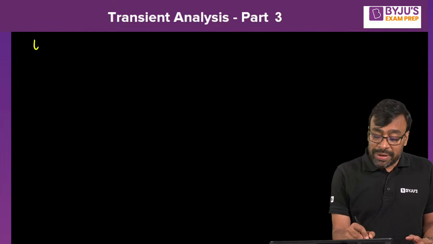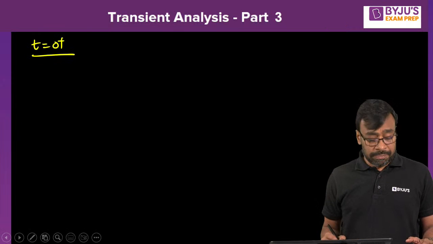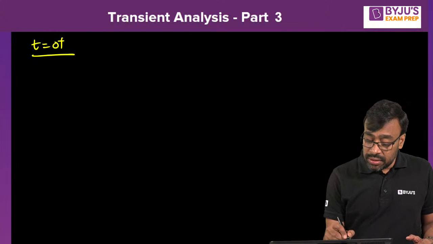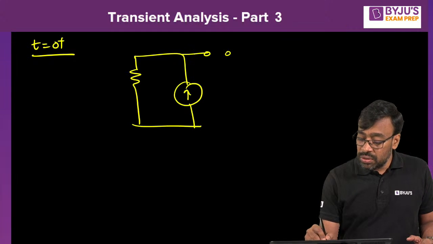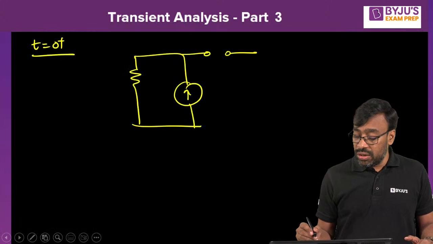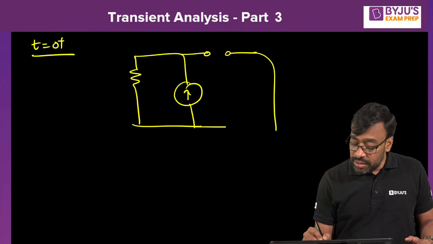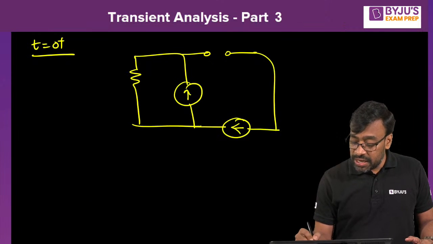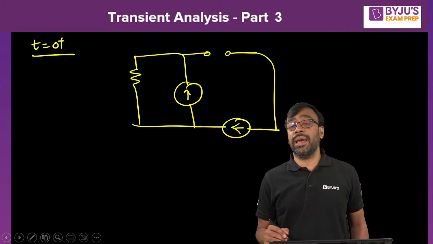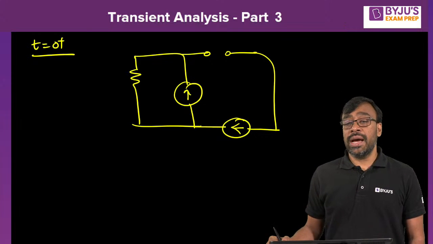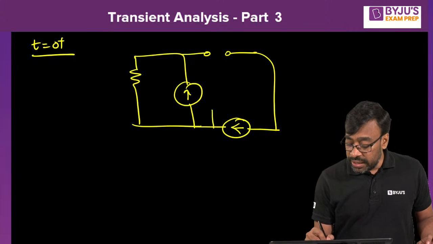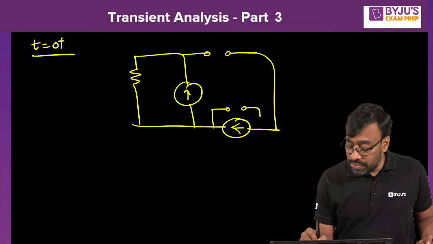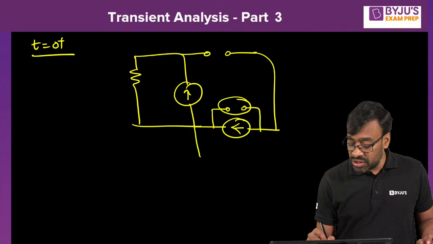Let me now construct, based on this information, t equal to 0 plus equivalent, Nana. What is that? Resistor remain resistor. Current source remain current source. Switch is open now, right? Look at the direction of the switch. Opened at t equals 0. Then what about the inductor? I told you that it depends upon current flowing through the inductor at t equals 0 minus. Siddiqui, Ankit, Divya, Sagar, hope you understand the current source now. It is a current source with a parallel inductor model. This is an inductor. Resistor remain resistor.